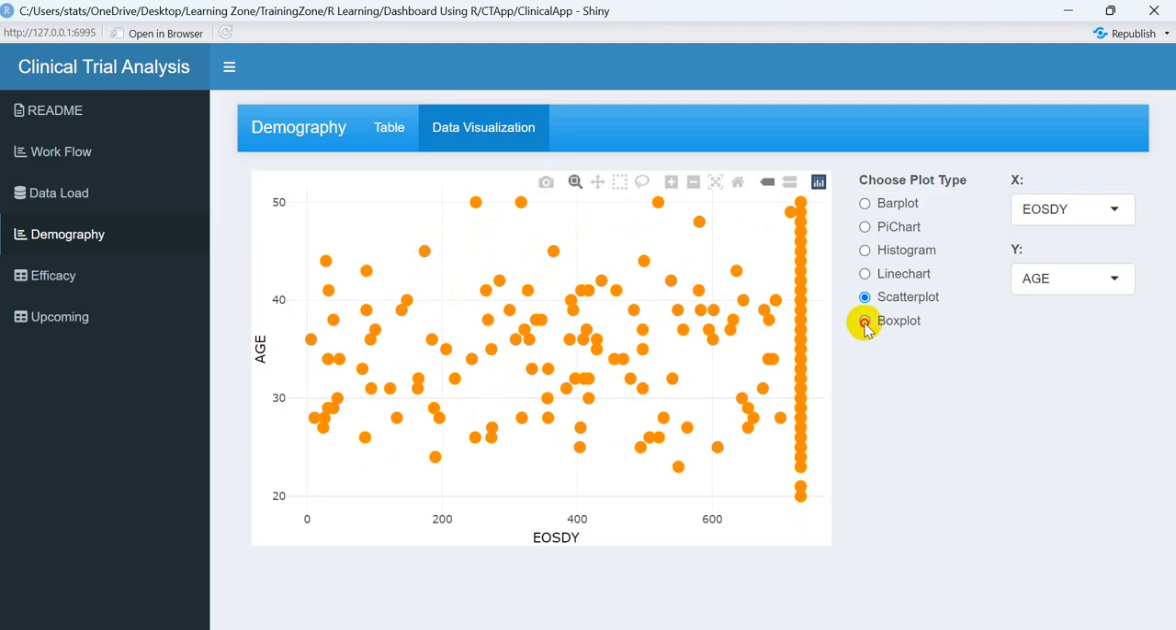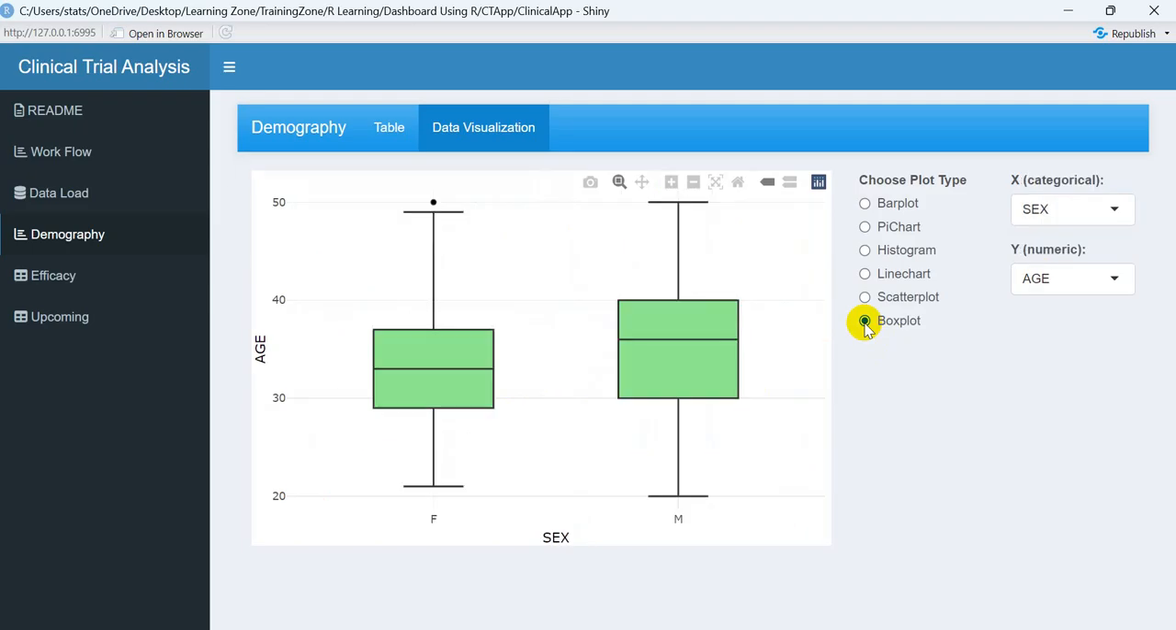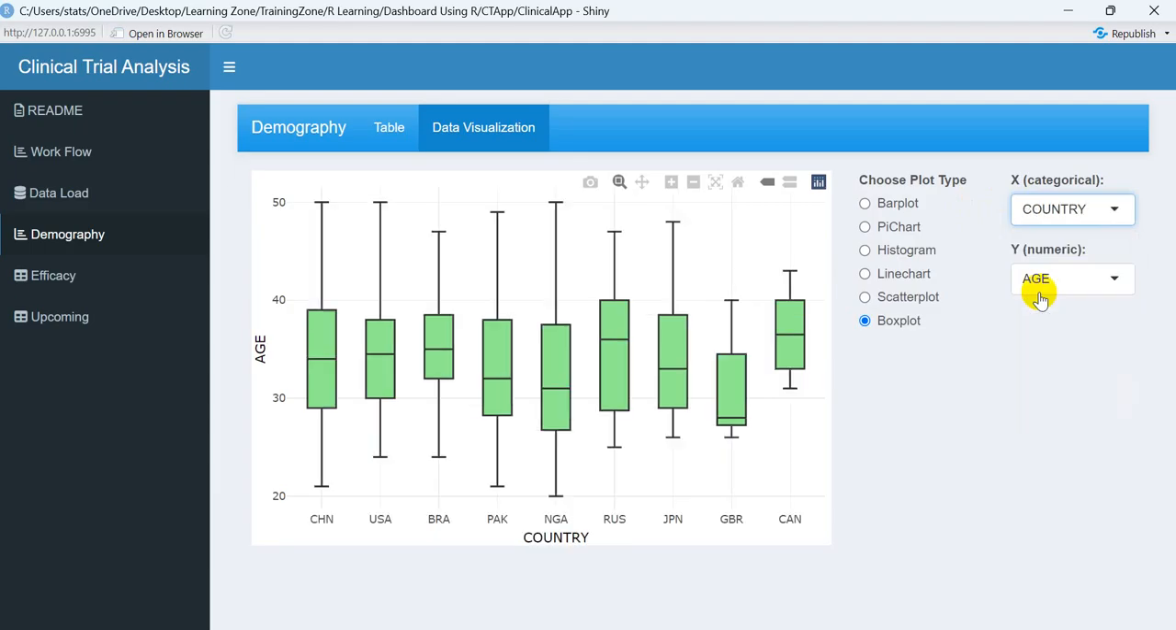Now moving to the box plot. For any of the categories, any of the variables, you can plot the box plot. Whatever categorical variables are there, you can plot the box plot for any of them. Like I will select the country variable over here, so automatically this box plot will be presented for the country, and this box plot is for age. So these are the few visualization modules available in this particular app.